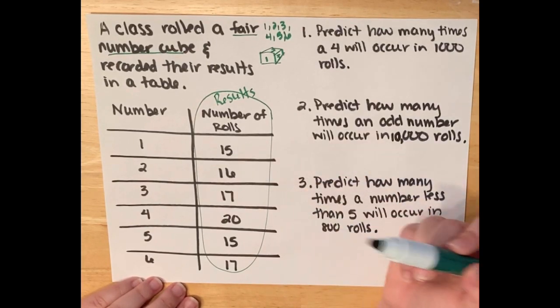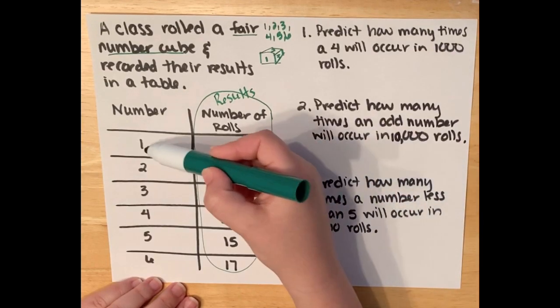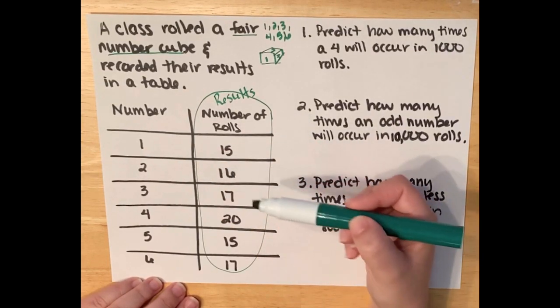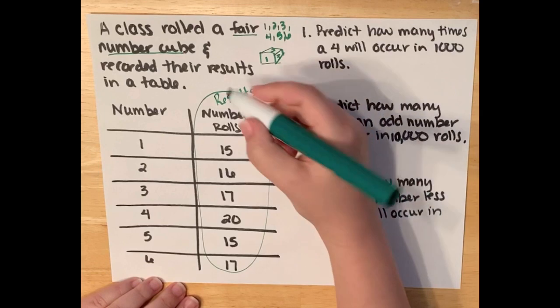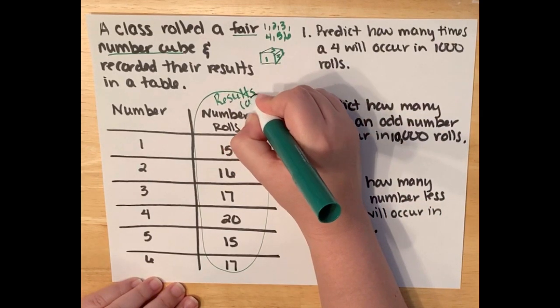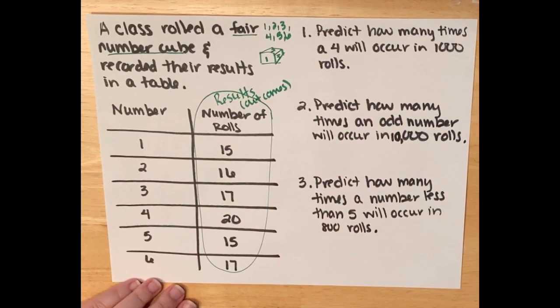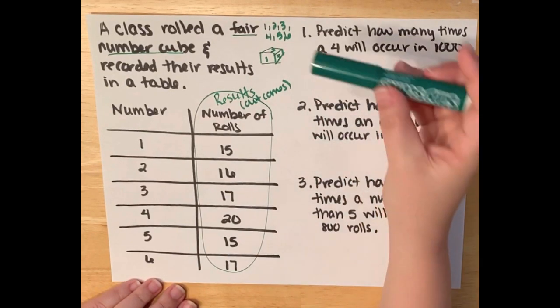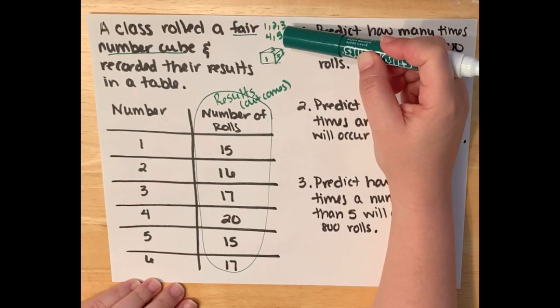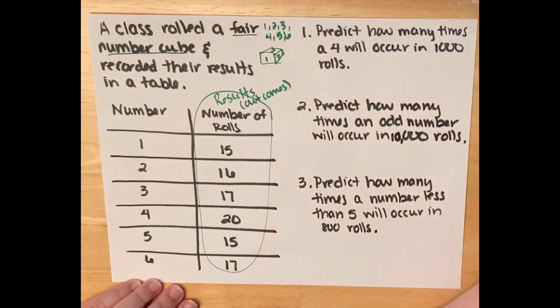Now, I know my outcomes. I know I got 15 for ones. I know I got 2 16 times. These are my outcomes. So your results are your outcomes as well. But I know how many total outcomes I have. Well, I have 6 total outcomes on the dice, but do I know how many times I did the experiment? It doesn't tell me. In the last problem, it told me I spun the spinner 25 times. This time it doesn't tell me how many times I rolled the cube.